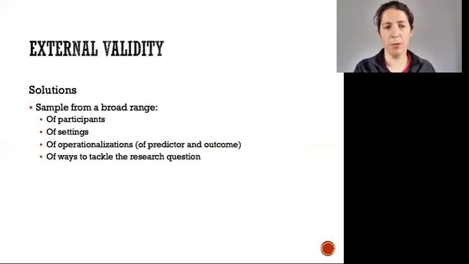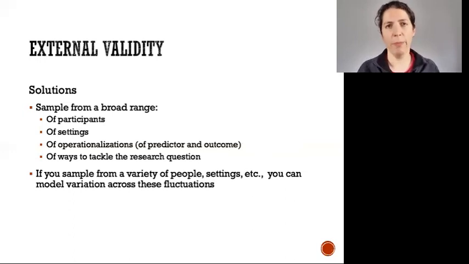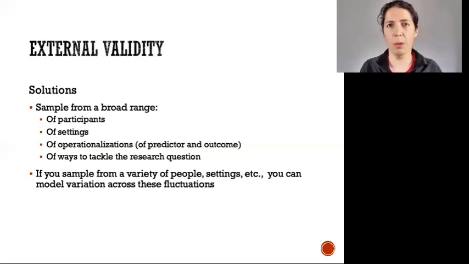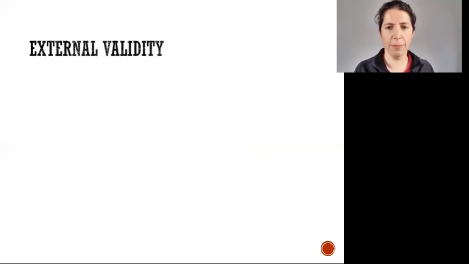And if you do this, if you actually intentionally vary your sample of participants or settings or operationalizations, et cetera, you can actually statistically model that variation and ask, does it matter if I vary the population or the setting and so on? And you can actually find some really interesting, cool effects that way. If you do find it matters, that can be really interesting and sometimes gives you theoretical insight into what's going on. If you consistently find, for example, that this works when I manipulate happiness with a funny video, but it doesn't work when I manipulate happiness another way, then that might tell you something about what's the active ingredient that's causing the effect. So you might learn something interesting.